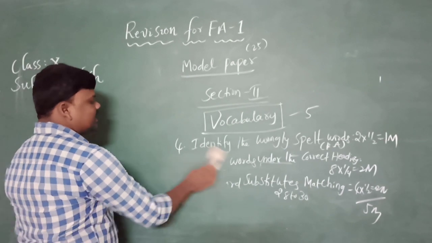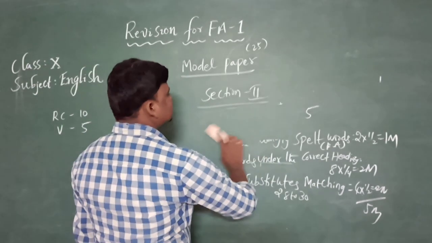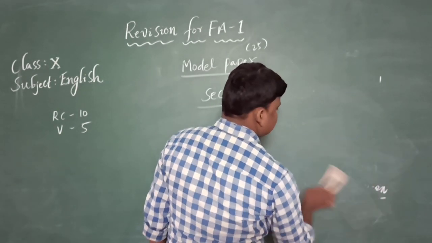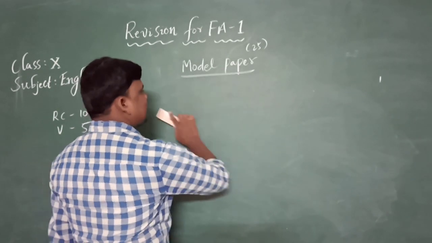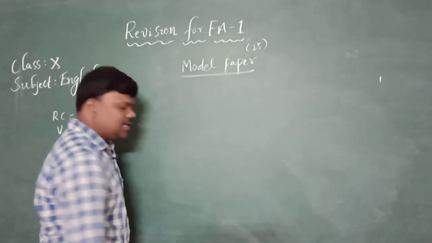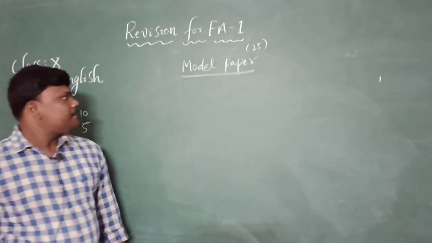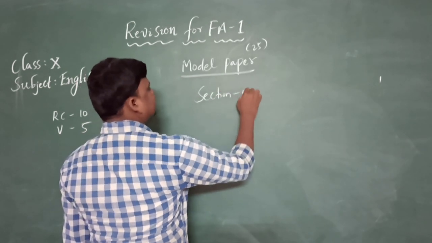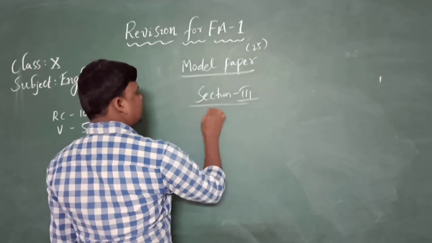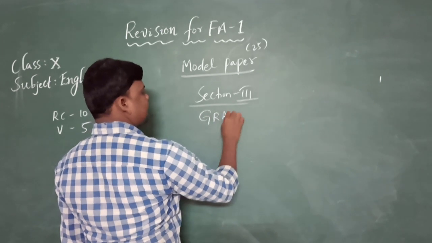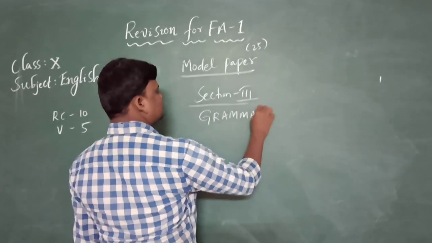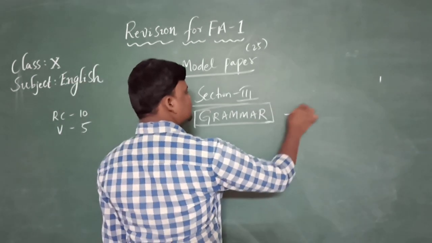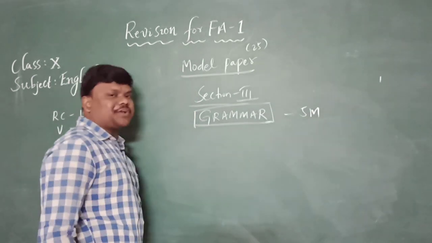Let's get into one more section, section 3. Section 3 is grammar. In grammar I am going to give you 5 marks.